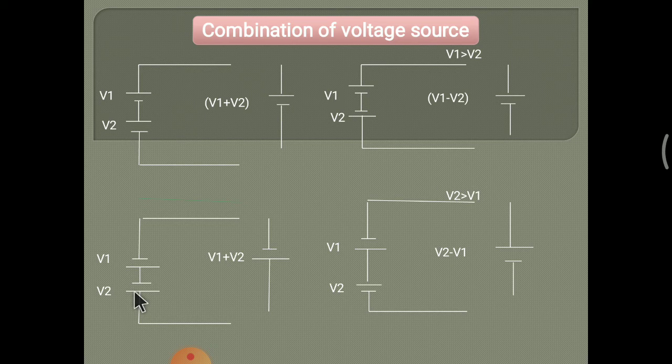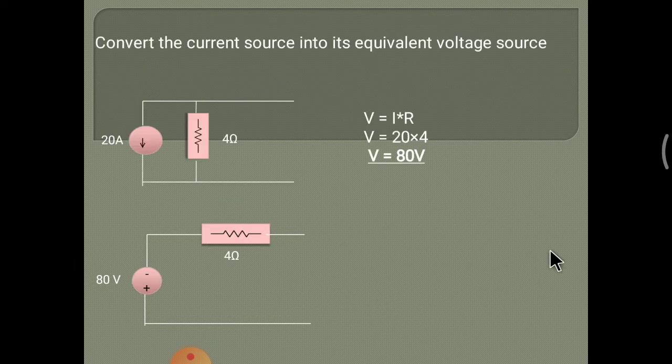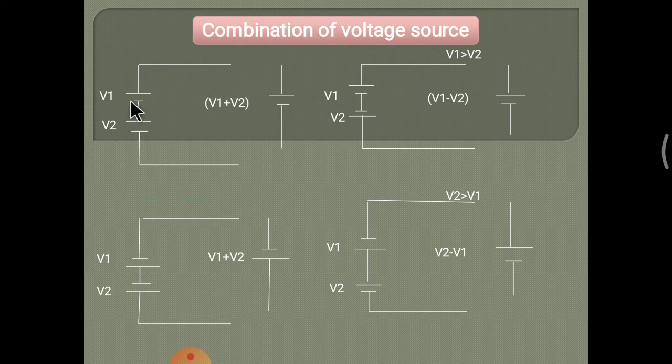Here is the opposite sign convention than this, but the V1 sign convention is the same as V2, so V1 plus V2. Here also V1 sign convention is the same as V2, so V1 plus V2. But the sign convention of this source is positive negative first positive, here both are the same.